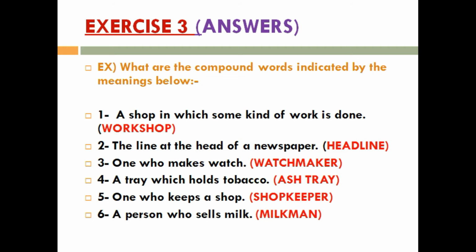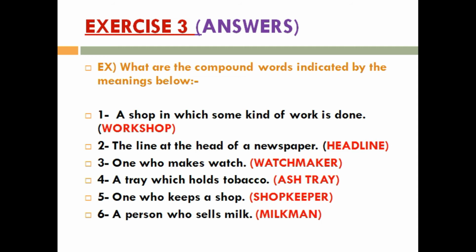Number 3, one who makes watches. Watchmaker. Number 4, a tray which holds tobacco. Ashtray. Number 5, one who keeps a shop. Shopkeeper. Number 6, a person who sells milk. Milkman.